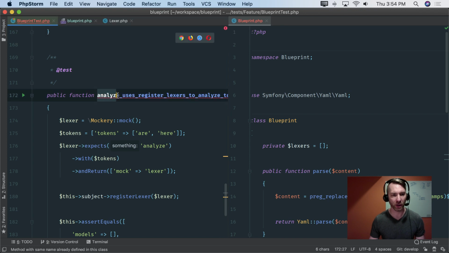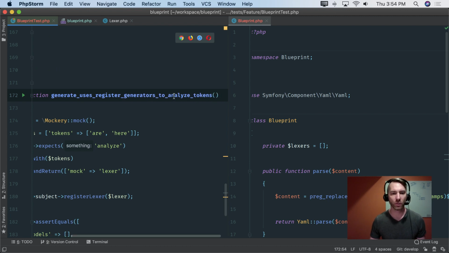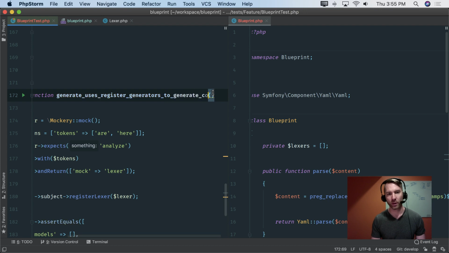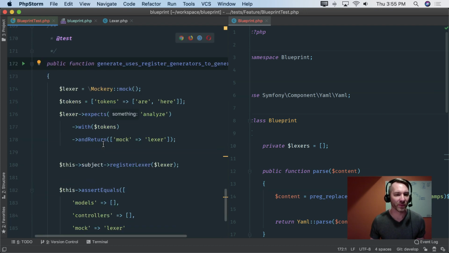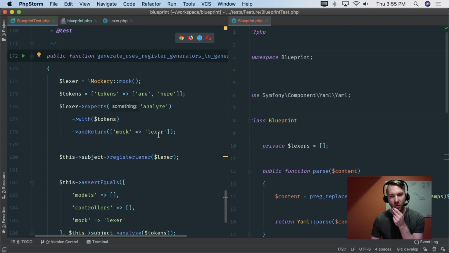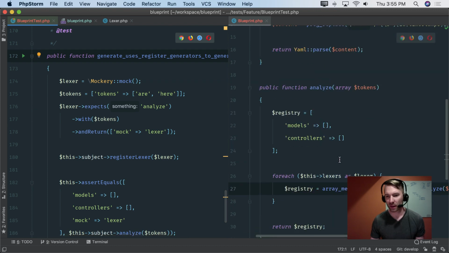So let's just say generate uses registered generators to, what do you want to call it? Generate code. Cool. Okay, so that should get, what does it get?